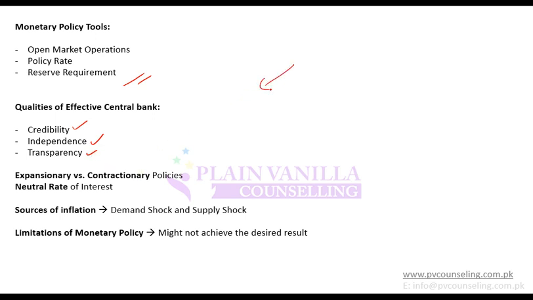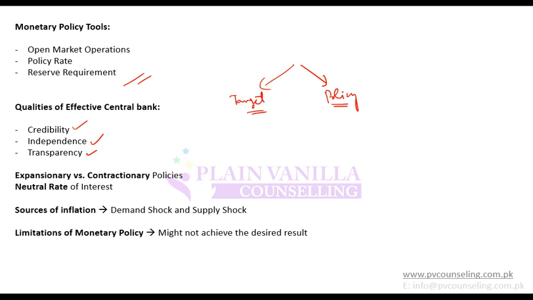With respect to independence, there can be two types: target independent and policy independent. Target independent means that the central bank can independently set the target. That target will not be influenced by the government. And policy independent means that the central bank can come up with a policy of its own. It wouldn't be dictated by the government. So for a central bank to be completely independent, it should be target independent as well as policy independent.